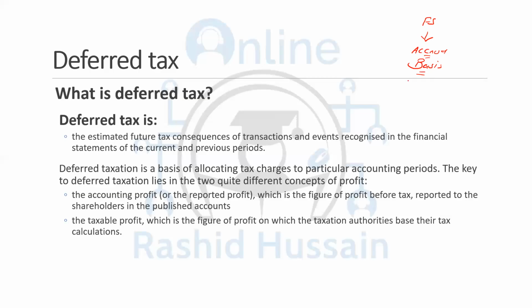And when we say accrual basis, there are a lot of things within the financial statements that are either non-cash or there is no outflow or inflow of cash related to those items. For example, depreciation. We know depreciation is recorded as an expense within the statement of profit or loss.